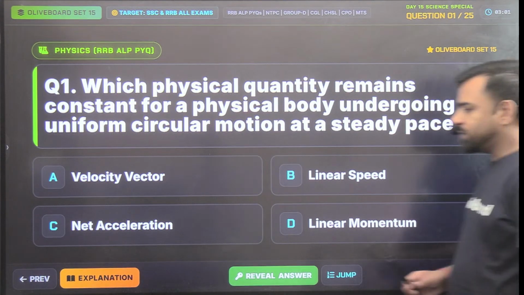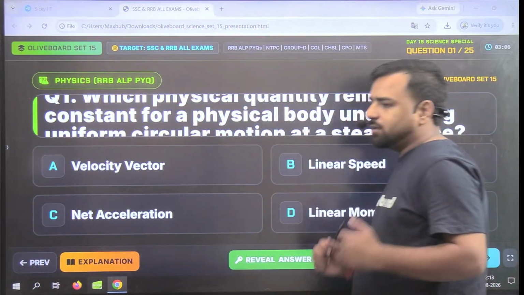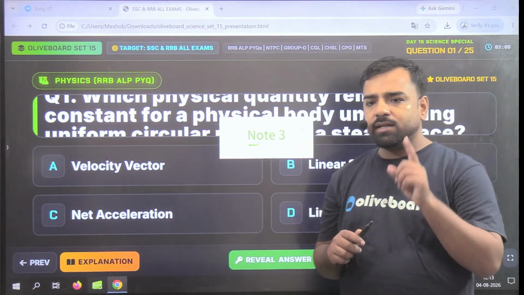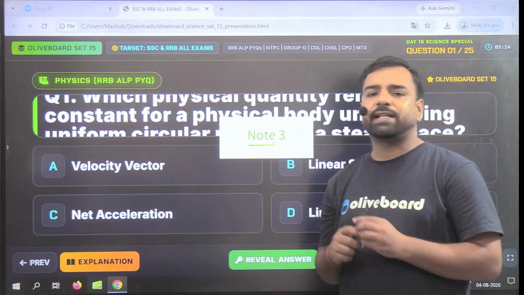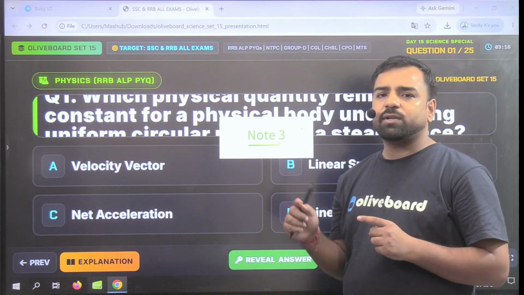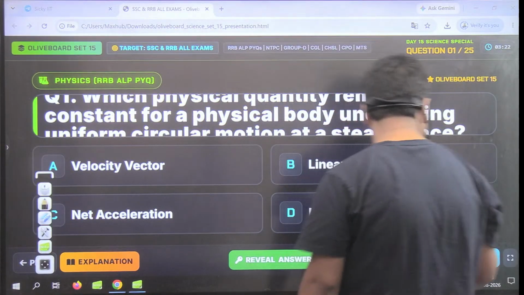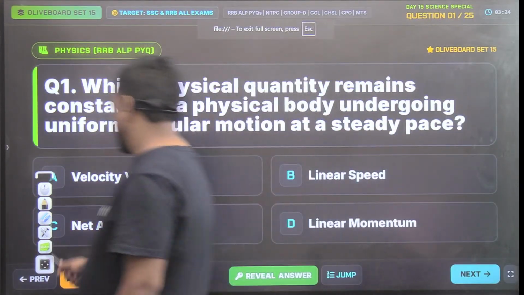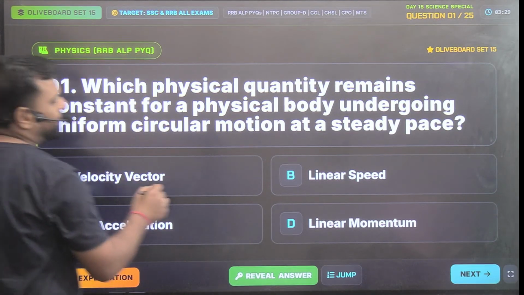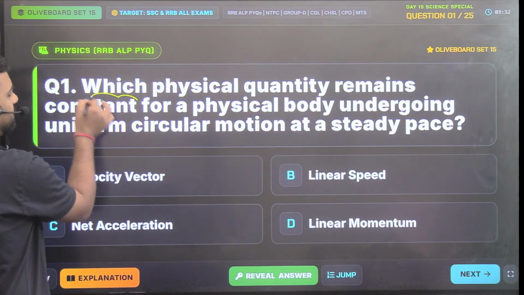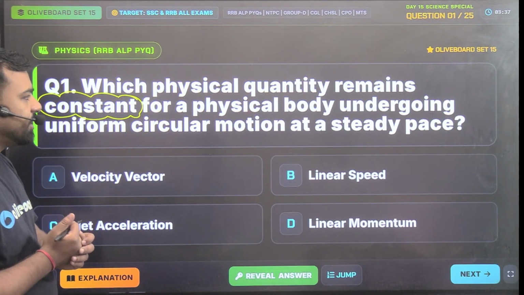Now guys, first of all we must understand, are you aware of the scalar and vector quantities? If I talk about the velocity, that's basically a vector quantity, right? And since it is a vector quantity, that means it has magnitude as well as direction. So here, it is asking which of the following physical quantities will remain constant for a physical body that's undergoing uniform circular motion at a steady pace.